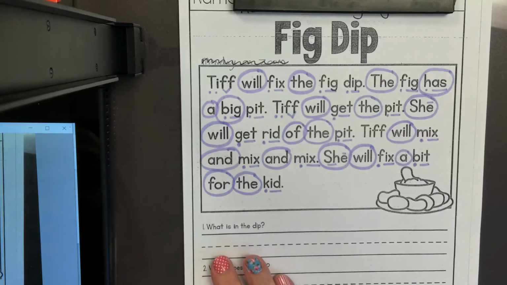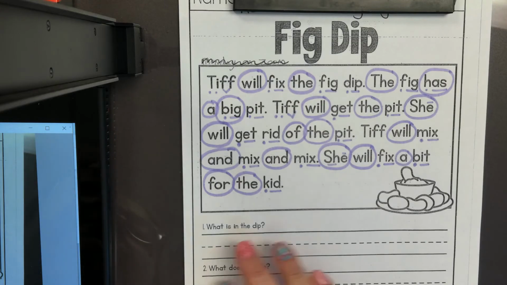Great job sounding out the story. Now we're going to read it a couple of times to make sure that we understand it. We'll try to read smooth and we'll try to read fluently. We have already sounded out the words in our story, so we're going to read it together slowly and fluently.